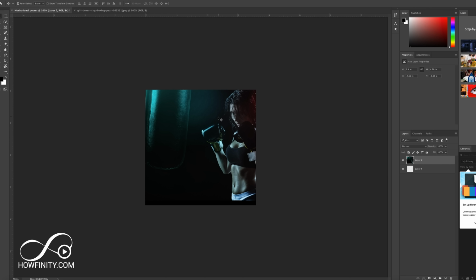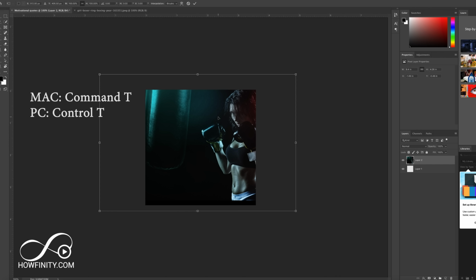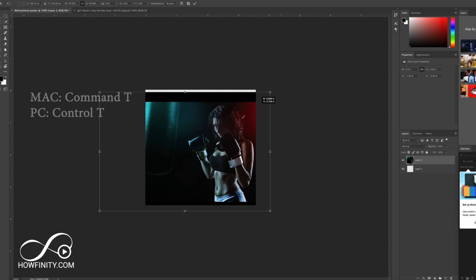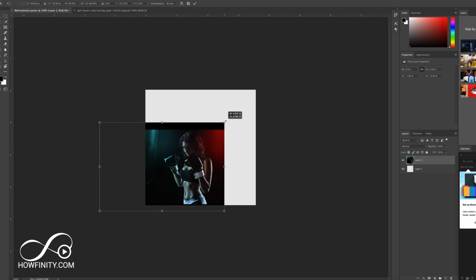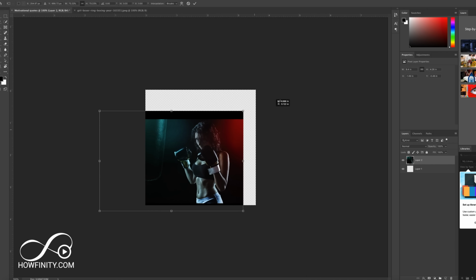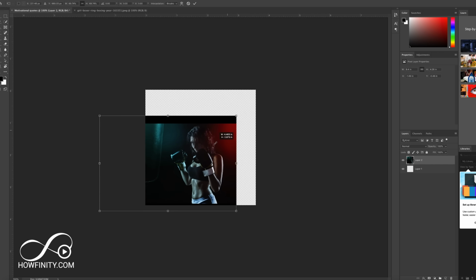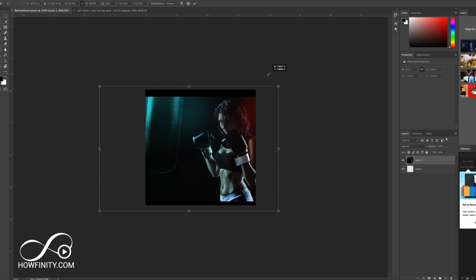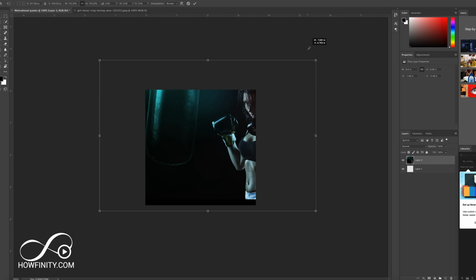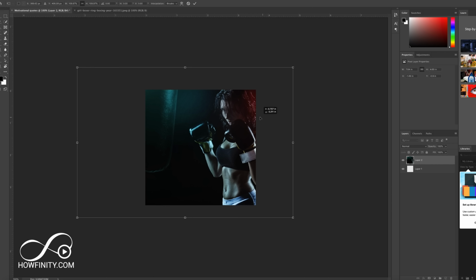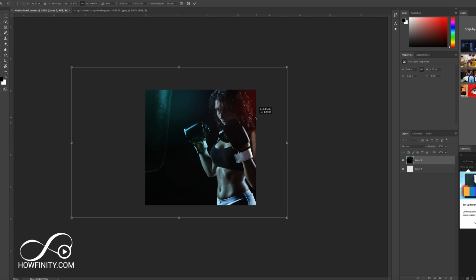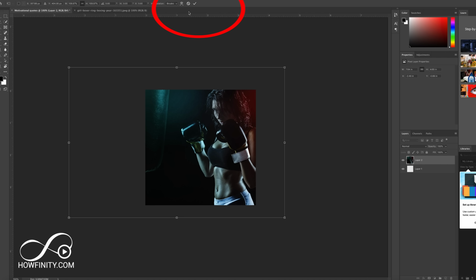Now, on a Mac, Command T, on a PC, Control T, gives you these options to resize. If you have an older Photoshop, you have to hold Shift so the aspect ratio doesn't change. On the brand new Photoshop, so if you got the trial, you should get this option. You just resize like this. In this case, he actually did a good job fitting in here. I'm going to just move it right here. This is where I wanted to end up, this one right here. When I'm done, there's a check mark right on top. Go ahead and press that.